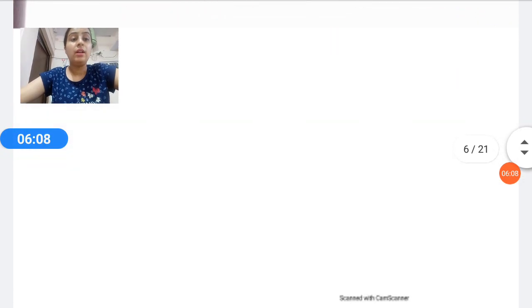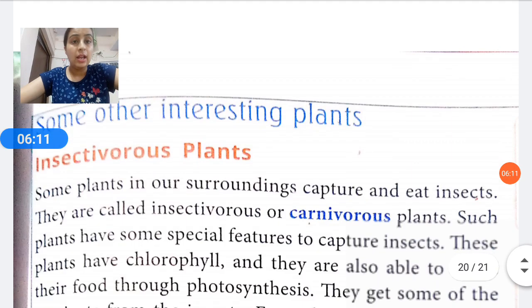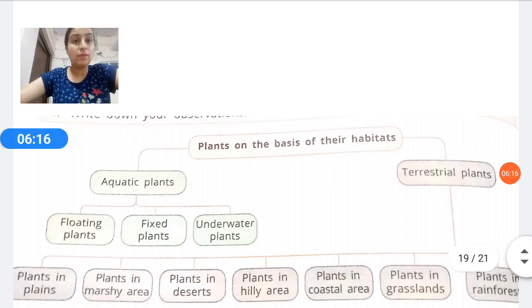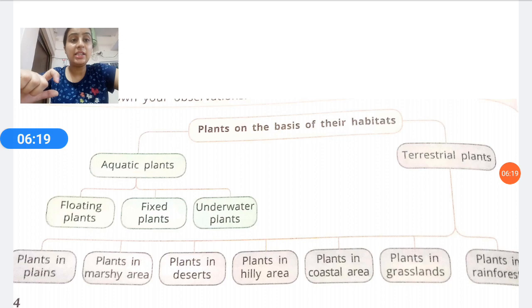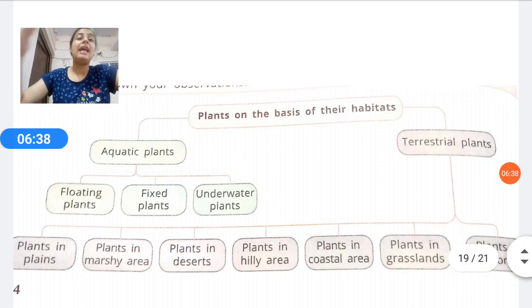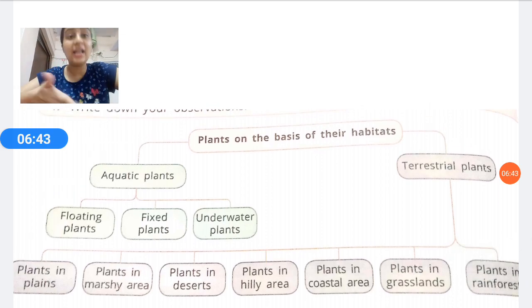Next we have the category. Just a second. Now we have some other interesting. We can see the picture. First of all, you have to understand the chart. According to the basis of the chart, it is plants on the basis of the habitat. First one, aquatic plants. The next one, terrestrial plants. Aquatic plants are classified into three: floating plants that float on the surface of water; fixed plants, their roots are fixed, and they have a waxy coating that prevents them from rotting; and underwater plants that are inside the water. Okay, they give out oxygen and take in carbon dioxide to make the pond clean.